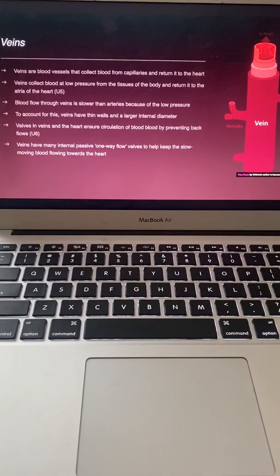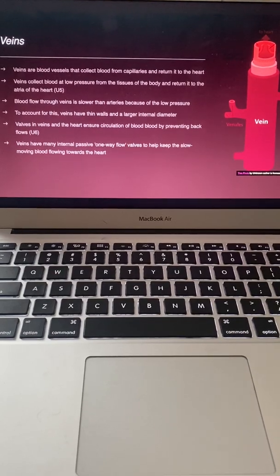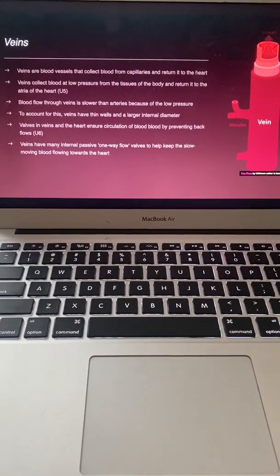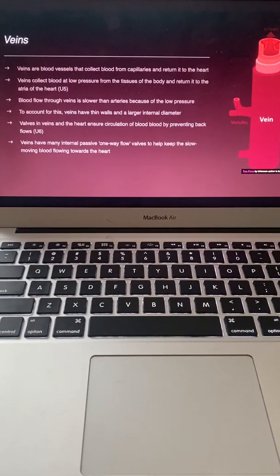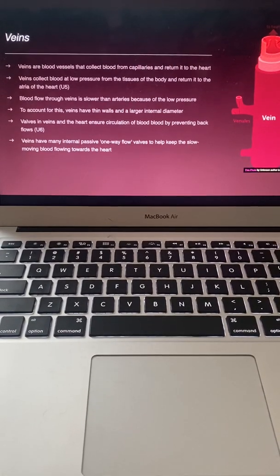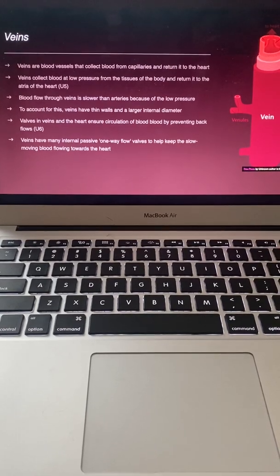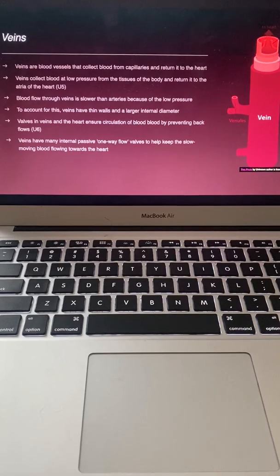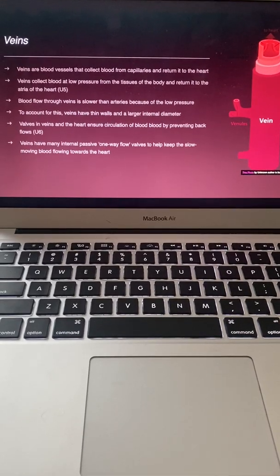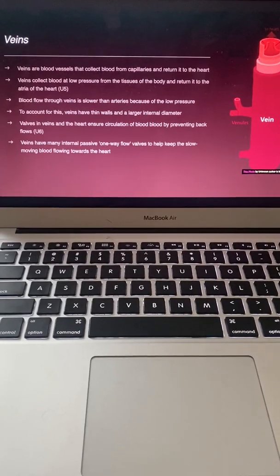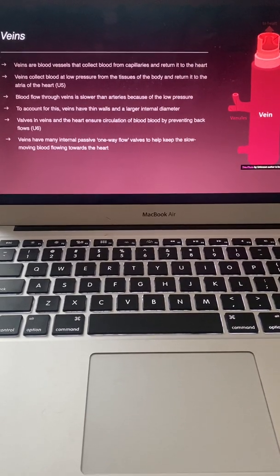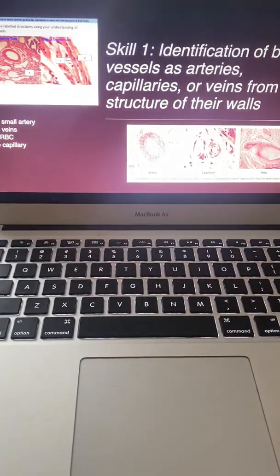Blood flow through veins is slower than in arteries because of the low pressure. To account for the low pressure of blood flow, veins have thin walls and a larger internal diameter. Valves in veins ensure circulation of blood by preventing backflow. Veins have many internal passive one-way flow valves to help keep the slow-moving blood flowing towards the heart.